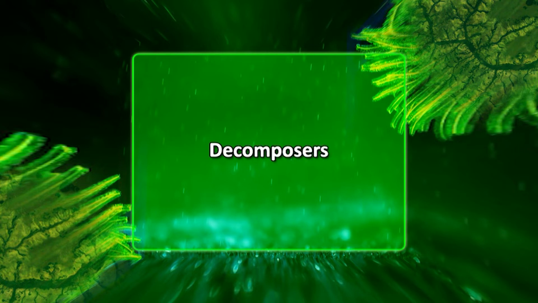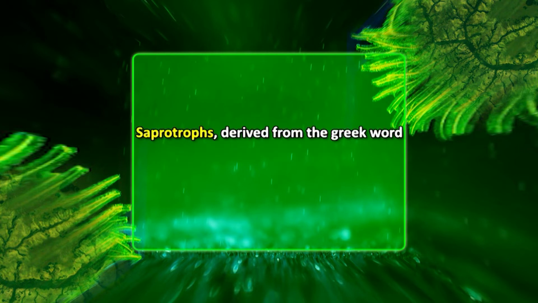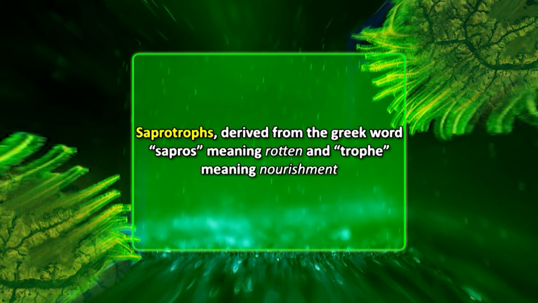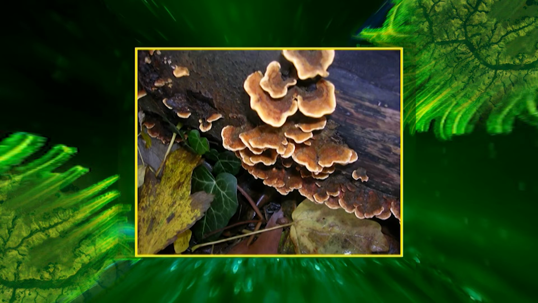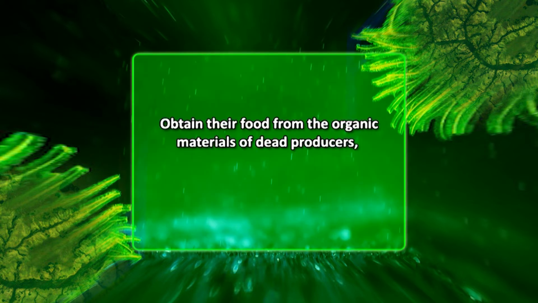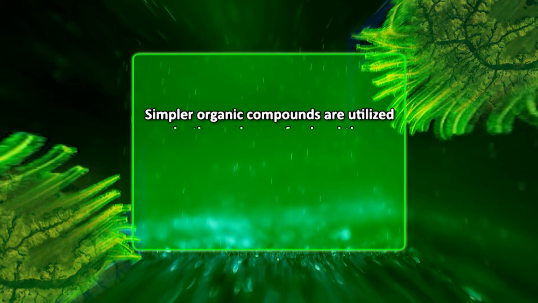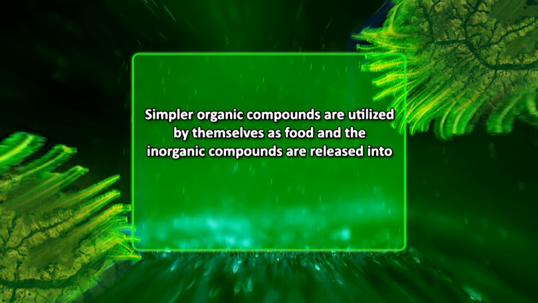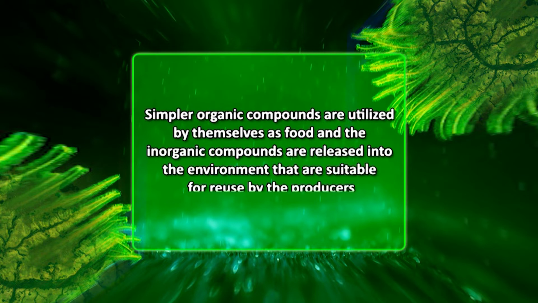Decomposers, also known as saprotrophs, derived from the Greek word sapros meaning rotten and trophs meaning nourishment. They include bacteria and fungi of decay. They obtain their food from the organic materials of dead producers, consumers, and their waste products. Decomposers break down the dead remains of organisms and degrade the complex organic substances into simpler organic and inorganic compounds. The simpler organic compounds are utilized by themselves as food, and the inorganic compounds are released into the environment, suitable for reuse by producers.